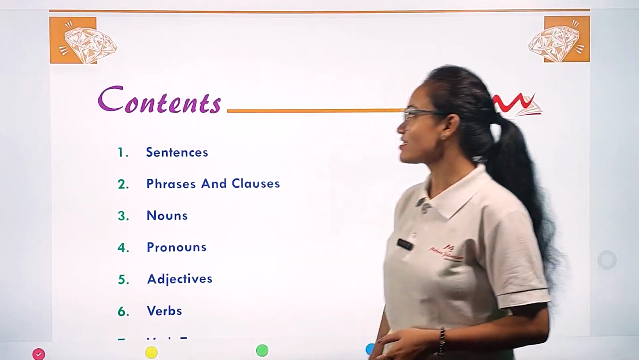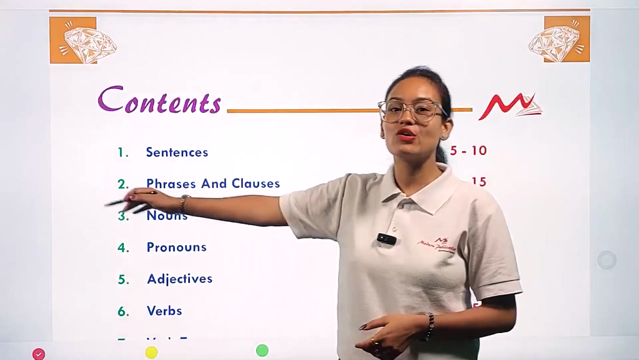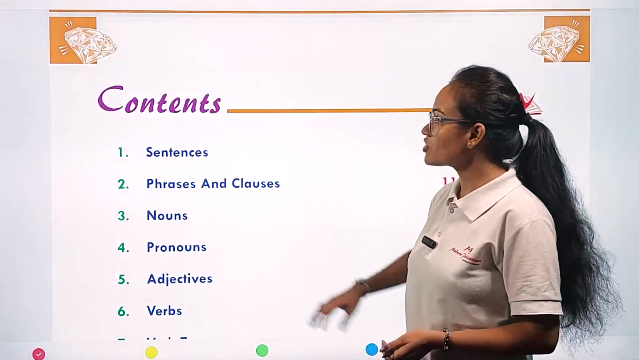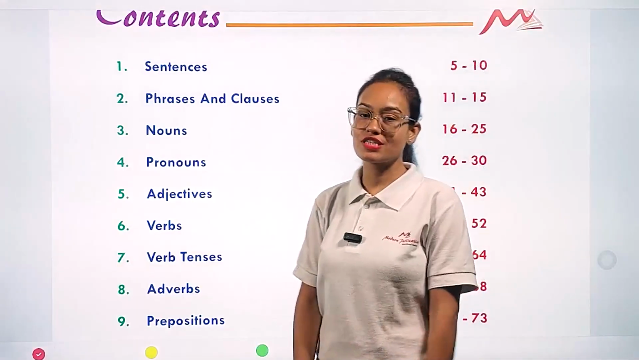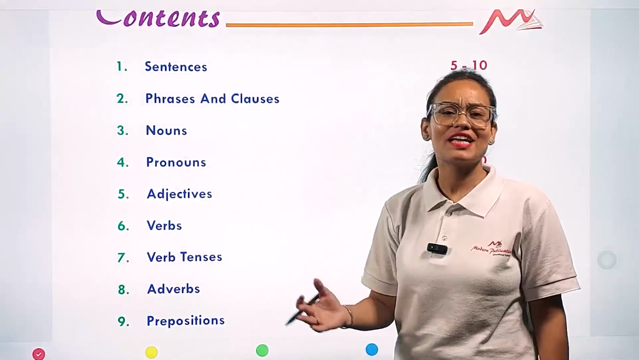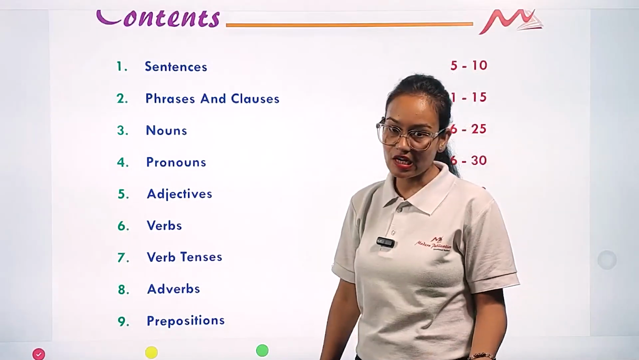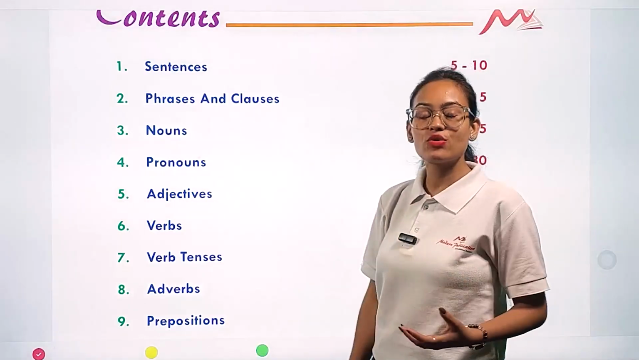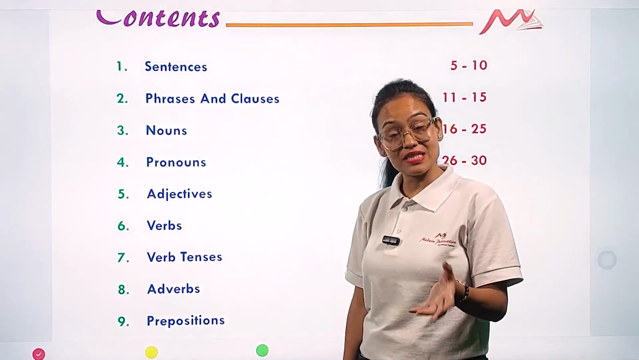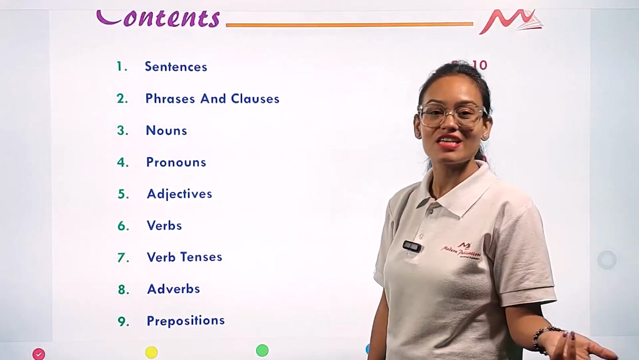So on the screen, as you can see, this is the content which you are going to read in your grammar book. The first chapter is sentence. In the first chapter, you are going to see about sentences and how many types of sentences there are. The second chapter deals with phrases and clause. The third chapter deals with noun. In this chapter, we are going to see in detail more about noun and its types.